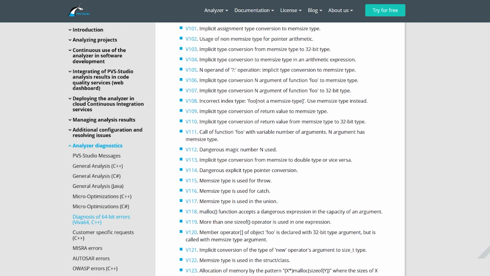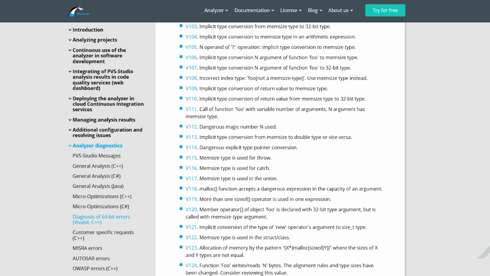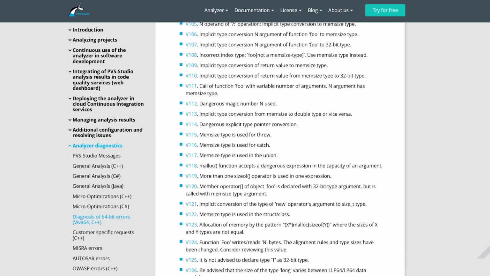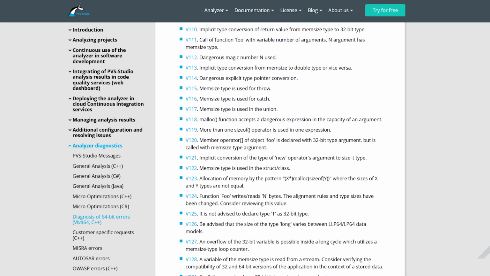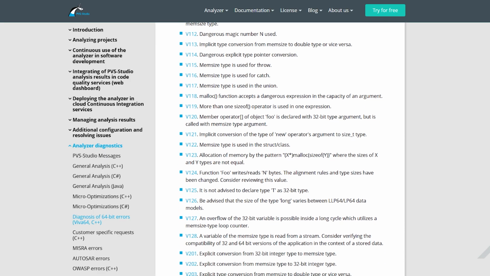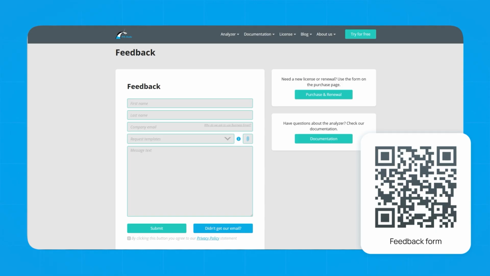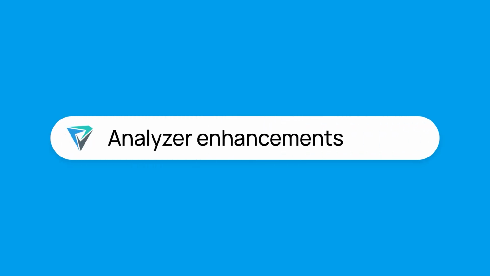With this release, we've stopped further development of rules from the 64-bit ER diagnostic rules group. We won't be expanding the group anymore and may shut the rules down in the future. If you're using them, please contact our support team so that we can help you find a replacement or work out an alternative. You can find the link to the feedback form in the description.